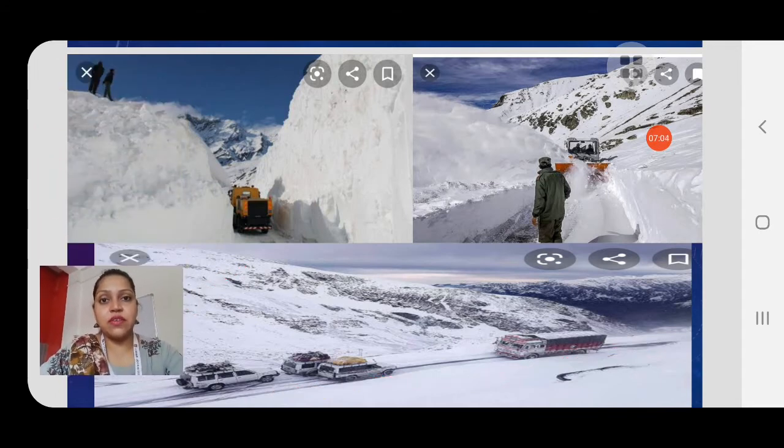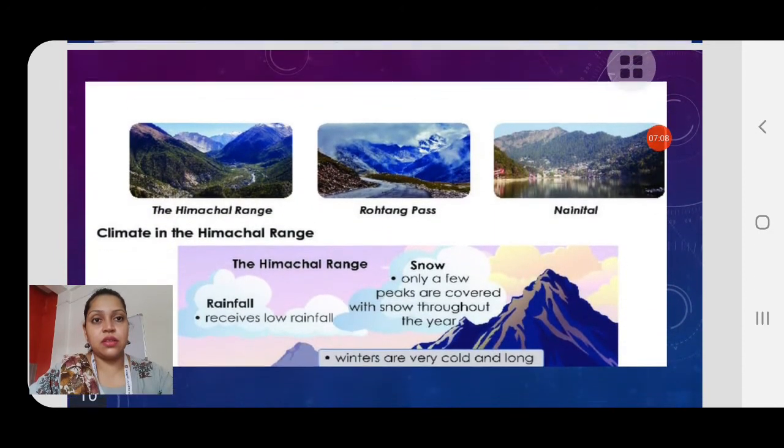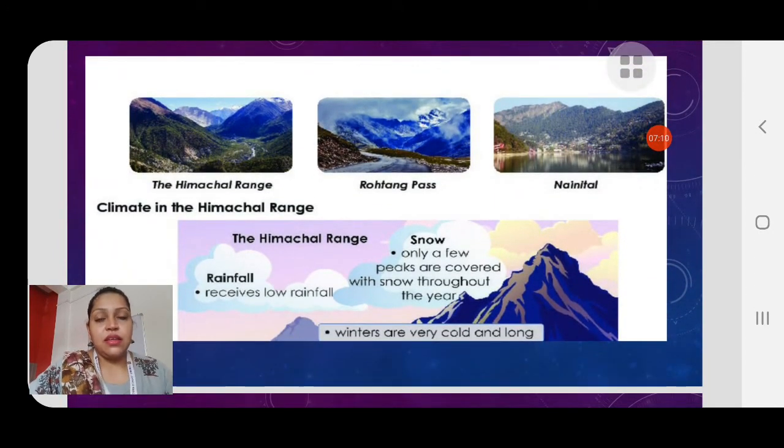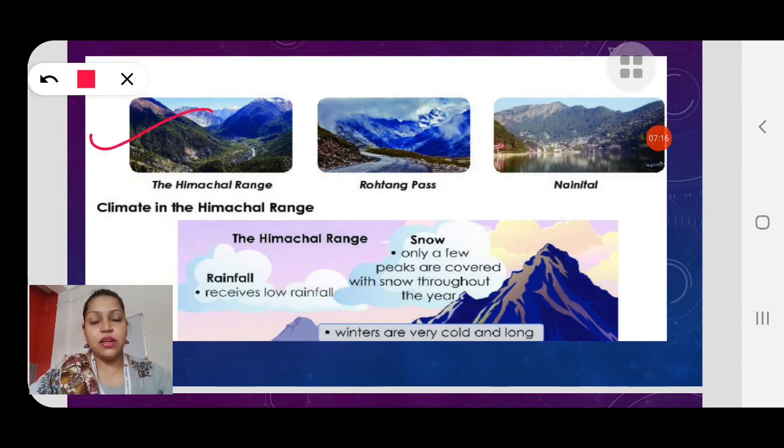So next children, this is the Himachal range, and I have already shown you pictures of the Himachal range, then the Rohtang Pass, then the hill station of Nainital. So let's now study about the climate in the Himachal range. What is the climate of the Himachal range?